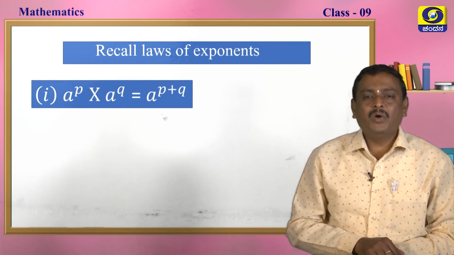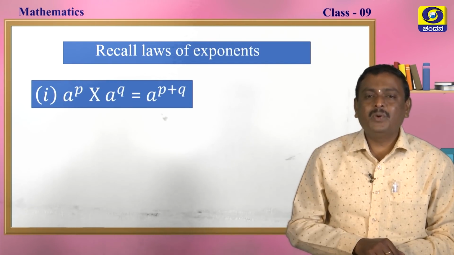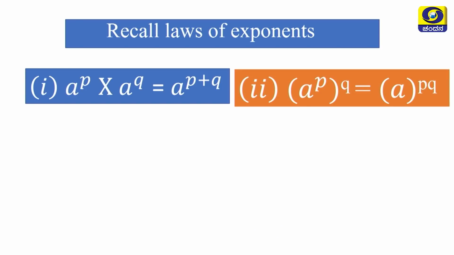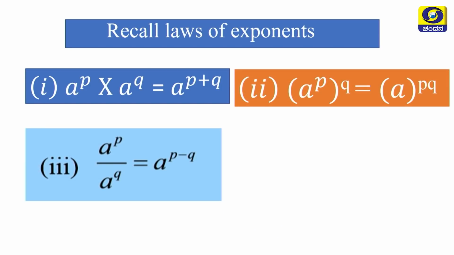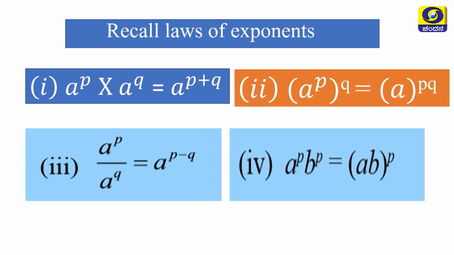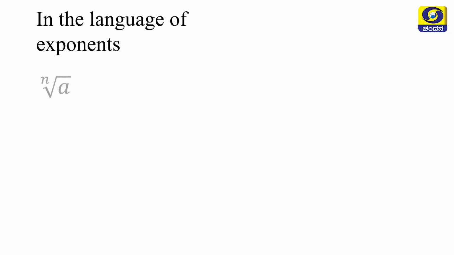Recall laws of exponents what you have learned in the 8th standard, my dear students. See, a to the power of p into a to the power of q is a to the power of p plus q. A to the power of p whole to the power of q is a to the power of p into q. A to the power of p divided by a to the power of q is equal to a to the power of p minus q. A to the power of p into b to the power of p is equal to ab to the power of p. So, in the language of exponents, nth root a can be written as a to the power of 1 over n.